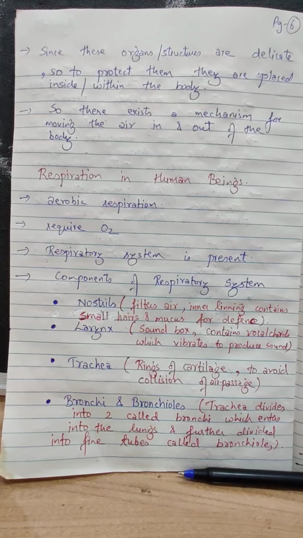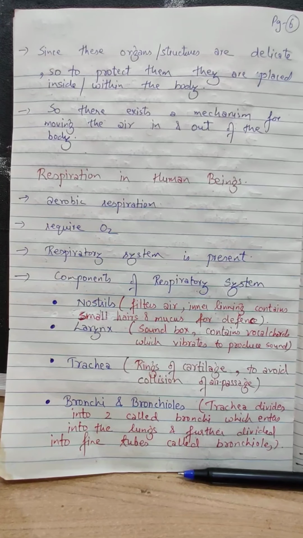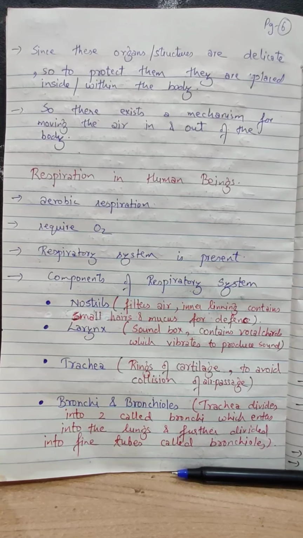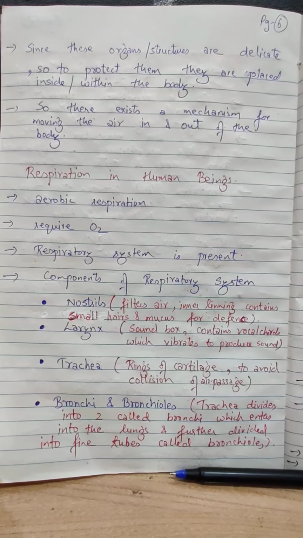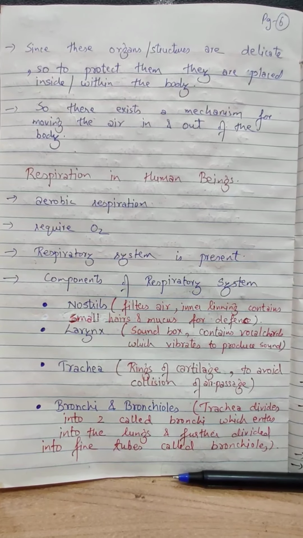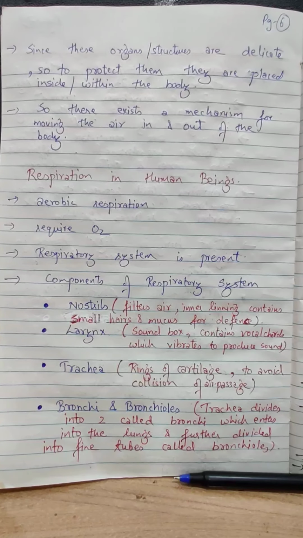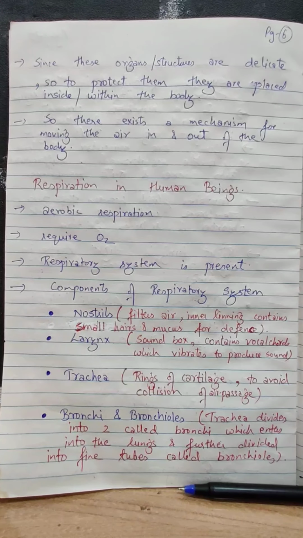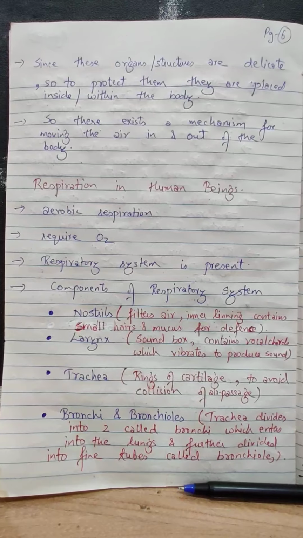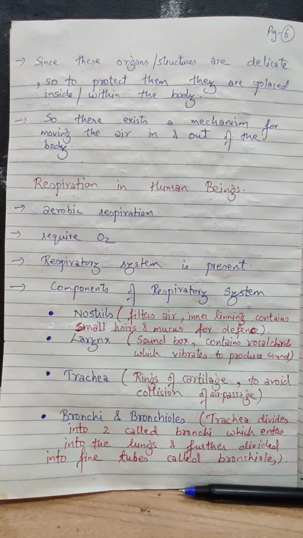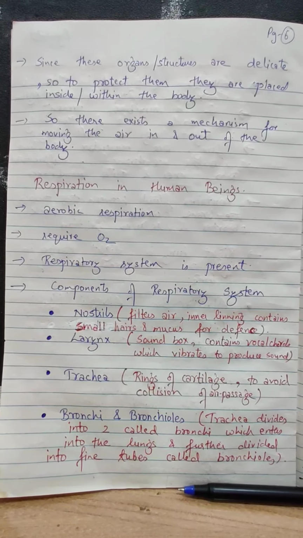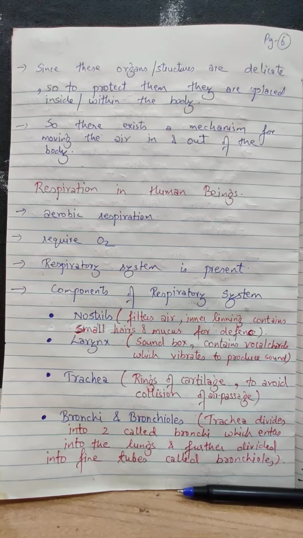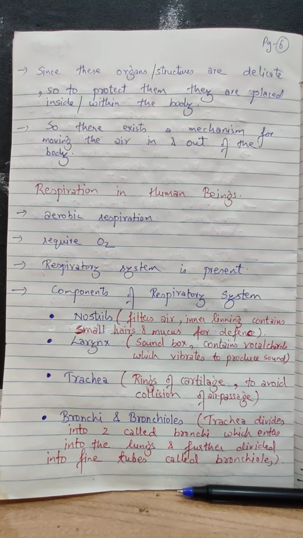Now coming to the next, what is it? The trachea. This trachea is also called as what? The windpipe. This windpipe or the trachea is made up of rings of cartilage. So it is made up of cartilage. Why is it present in a ring form, not as a single tube? To avoid collapse of the air passage. During an emergency, if all of a sudden you exhale the maximum amount of air, if it is a single tube, it may collapse. So it is present as what? The rings, which reduce the pressure.